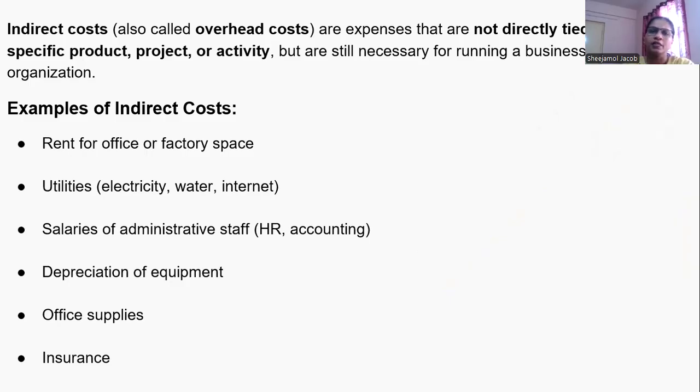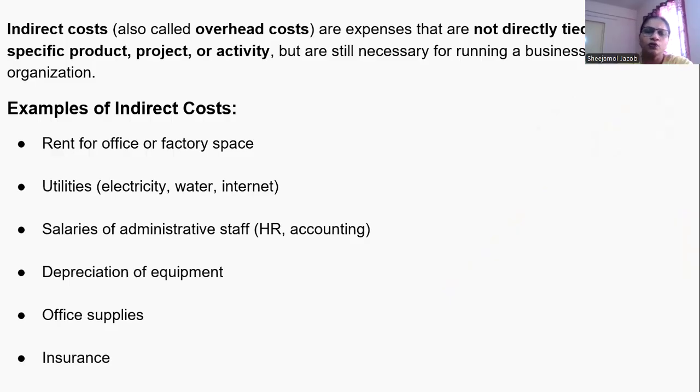Then what is indirect cost? All indirect costs are altogether known as overhead cost. These are expenses which are not directly related to a particular product. We cannot identify them directly with a product or project or activity, but they are still necessary for the production.